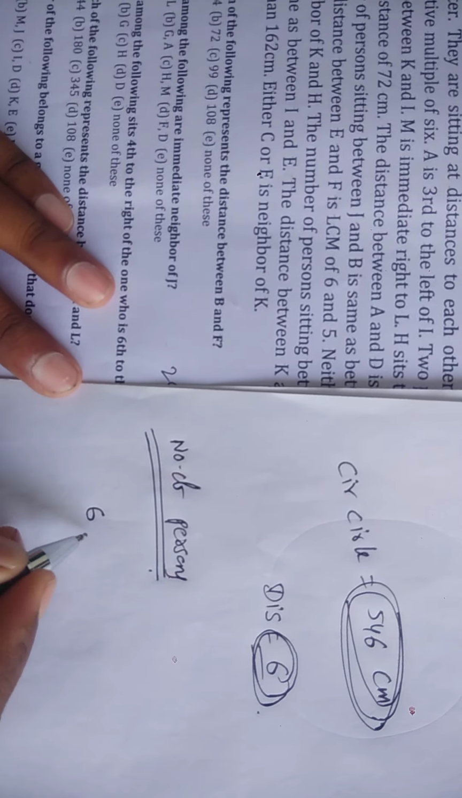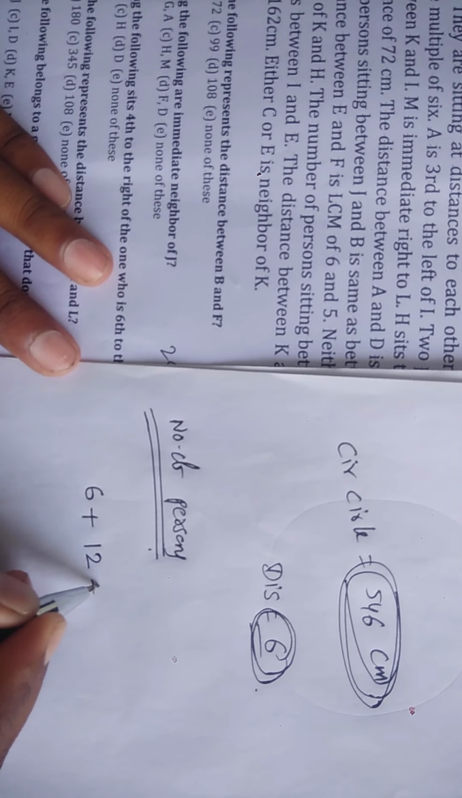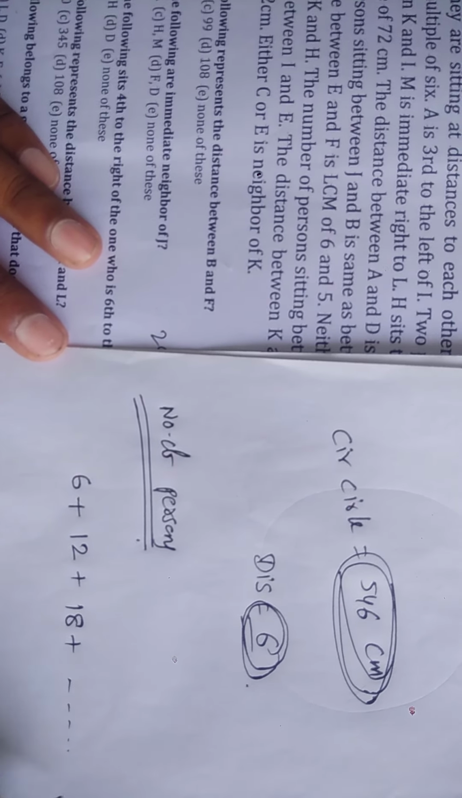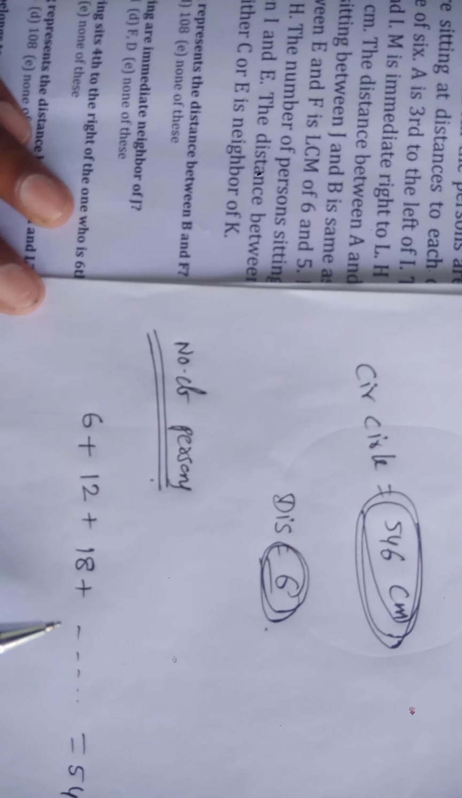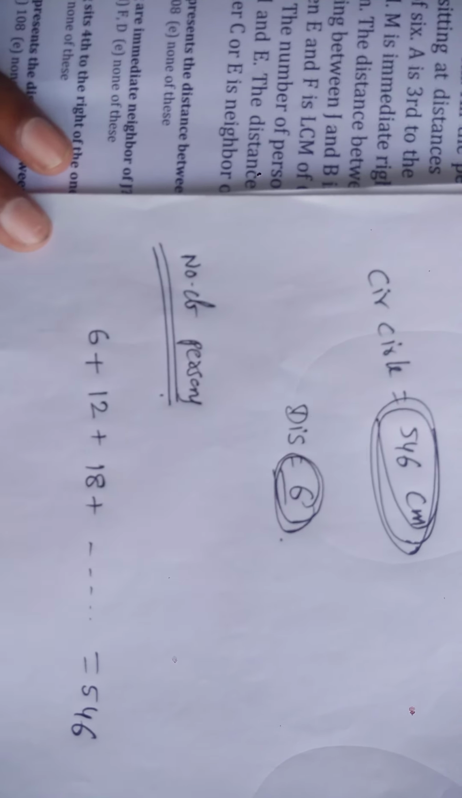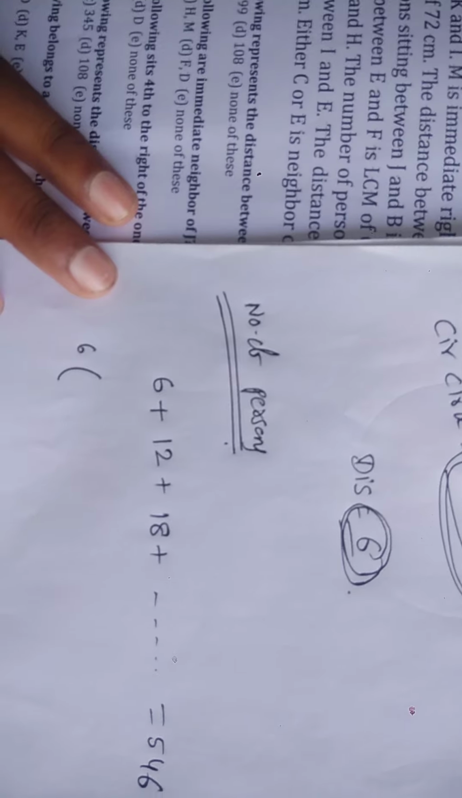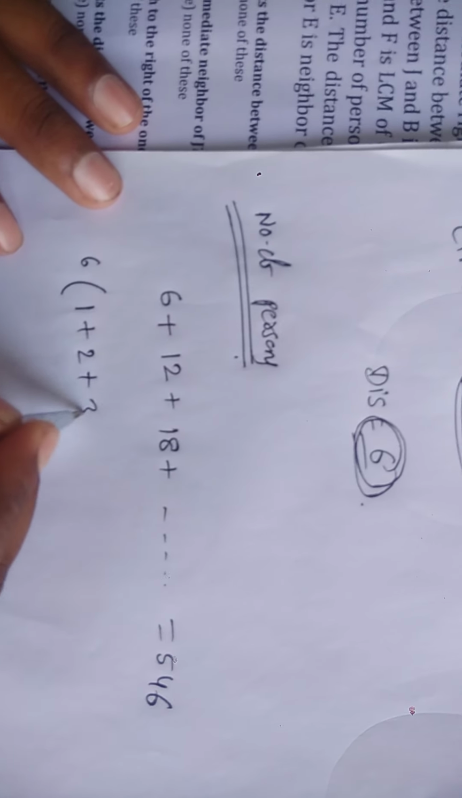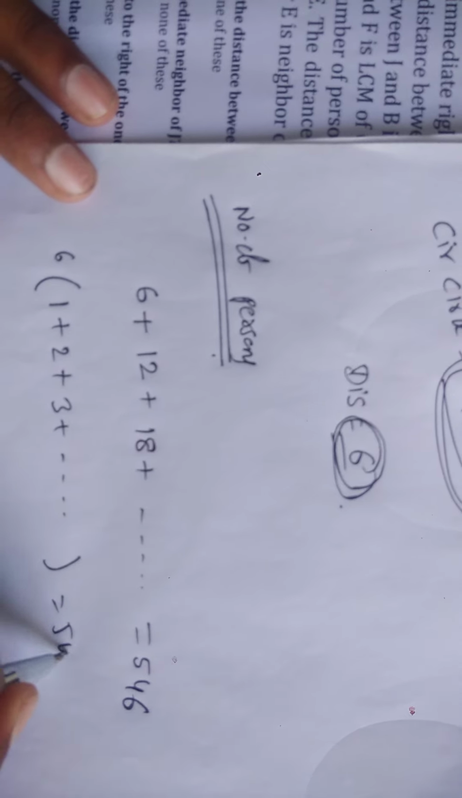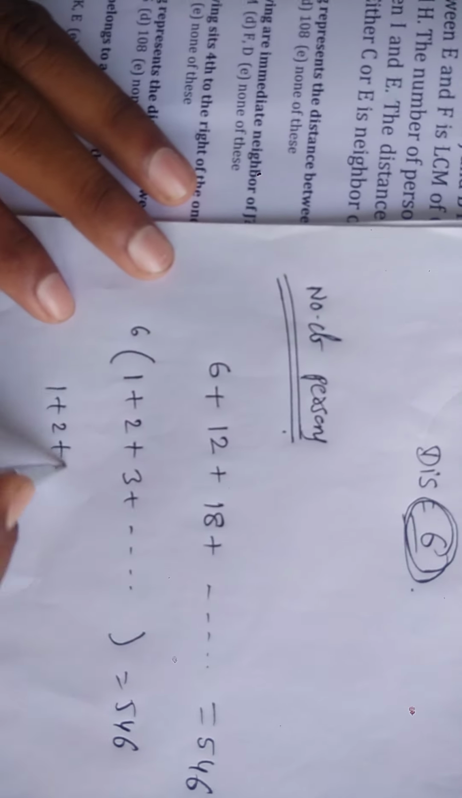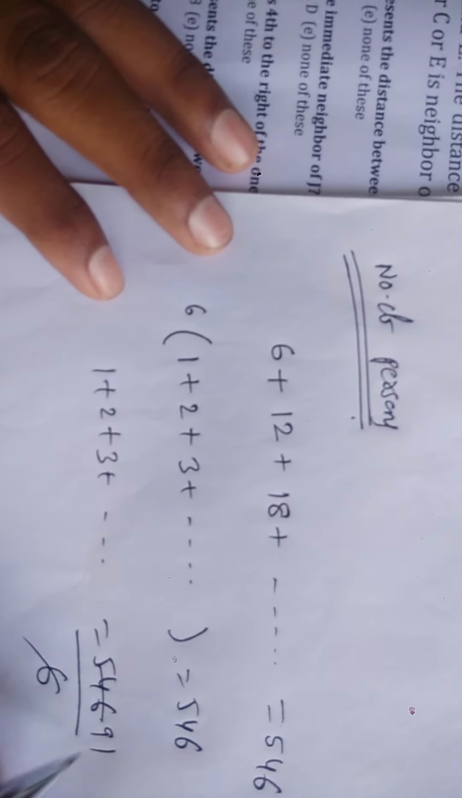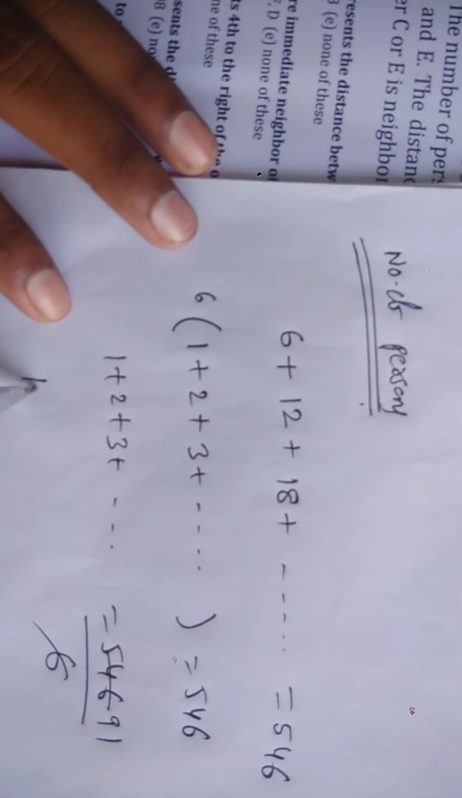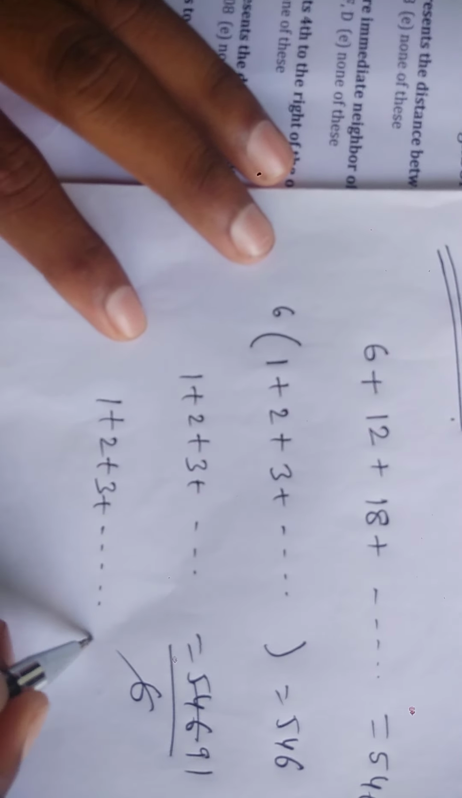Suppose the distance between the first and second person is 6. Next, between the second and third person is 12, the next one is 18, and so on. This total is 546 centimeters. So 6 plus 12 plus 18 and so on equals 546. Take 6 common: 6 times (1 plus 2 plus 3 and so on) equals 546. So 1 plus 2 plus 3 and so on equals 546 divided by 6, which is 91.